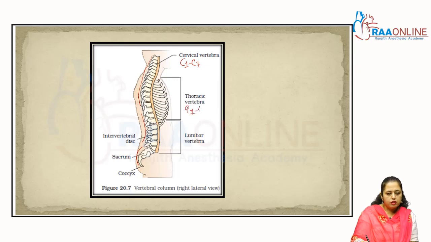T1 to T12 thoracic vertebrae, and lumbar, that is L1 to L5, right? Sacrum and coccyx, these are the fused, that's why 1, 1. Clear?